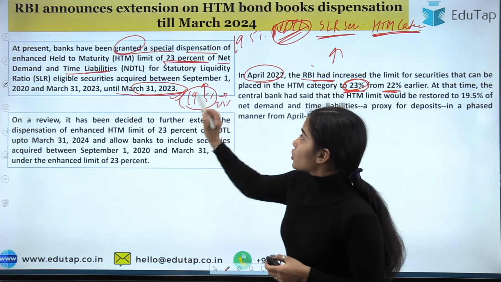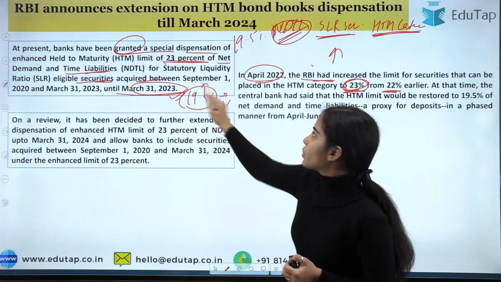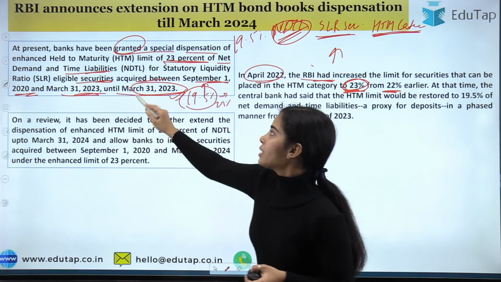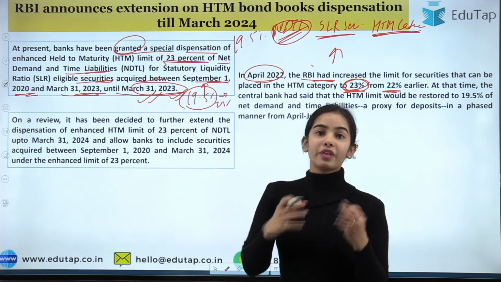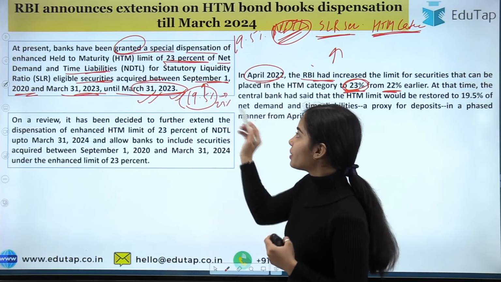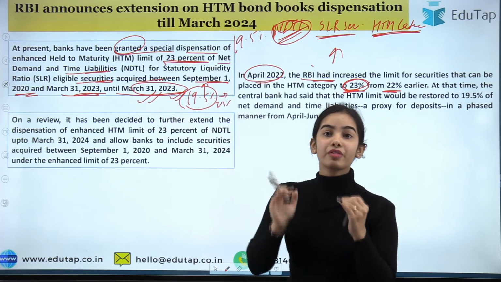Okay. So the eligible securities that are acquired between September 1, 2020 and March 31st, 2023 will come in the enhanced HTM limit. After that, the limit will again be decreased. After March 31st, 2023, the limit will again be decreased.